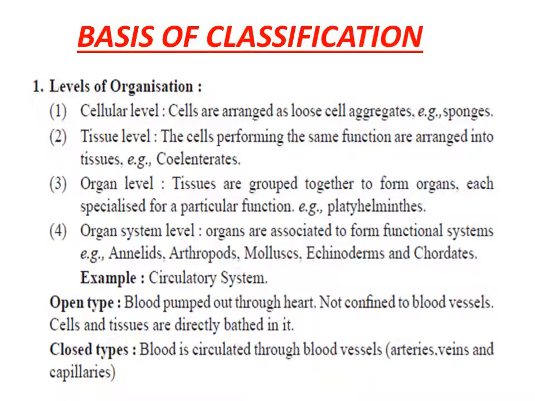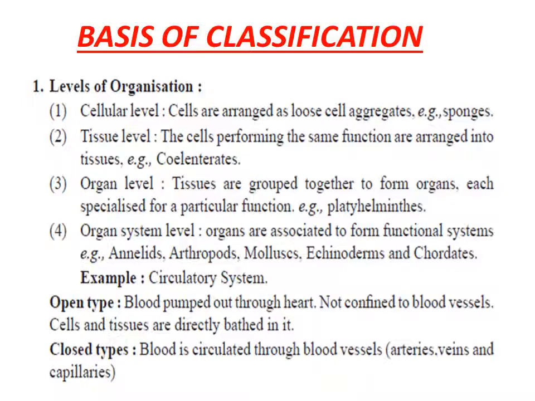First of all, before starting the animal kingdom classification, we have to study the basis of classifying the kingdom Animalia. What are the characteristic, fundamental features on the basis of which we have categorized them?